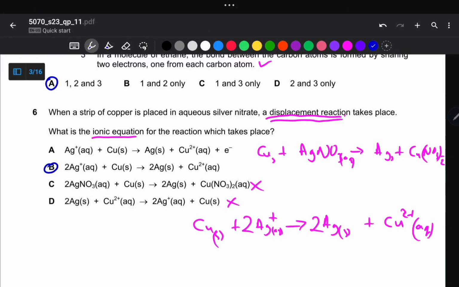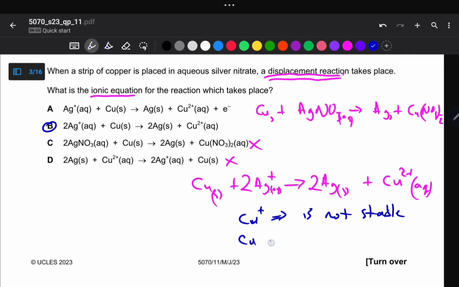Because copper isn't stable in its plus one state. Copper readily forms copper +2. Are we together? So this makes B the correct option.